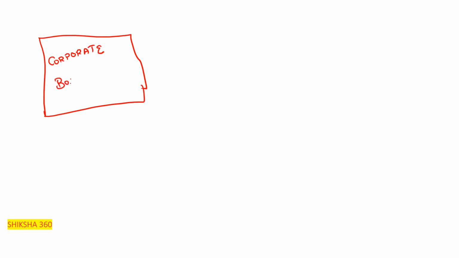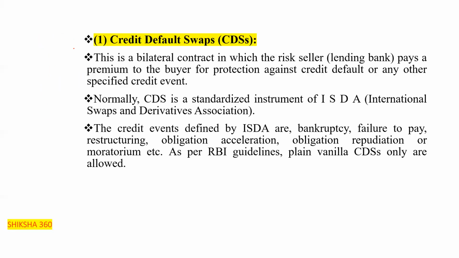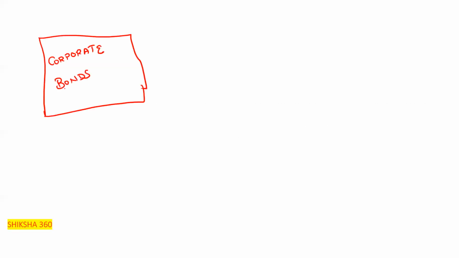Let's discuss one example here. This is a corporate bond. Credit default swap is basically for retail customers. Here is Rahul.